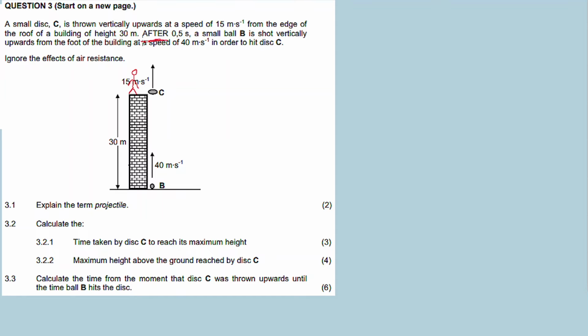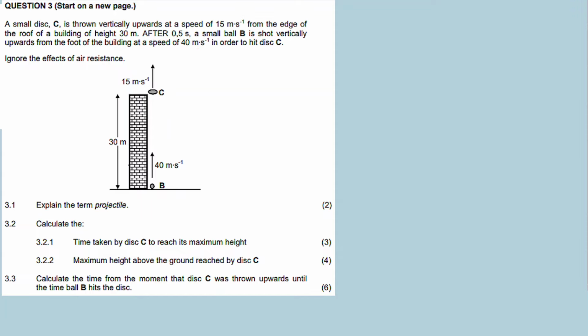Then after 0.5 seconds, a small ball B is shot vertically upwards from the foot of the building at a speed of 40 meters per second in order to hit disk C. Ignore the effects of air resistance. So here we are talking about projectile motion.